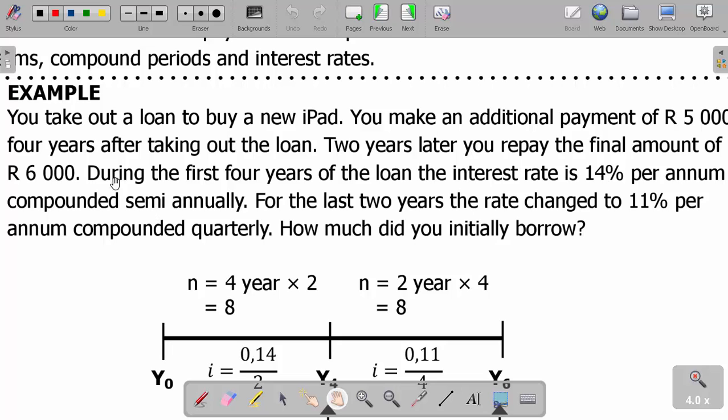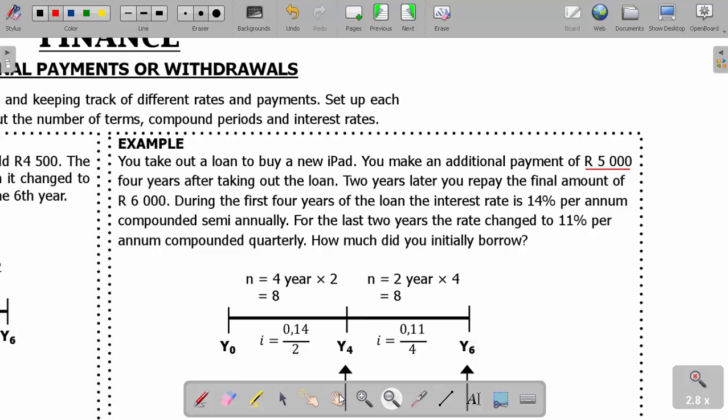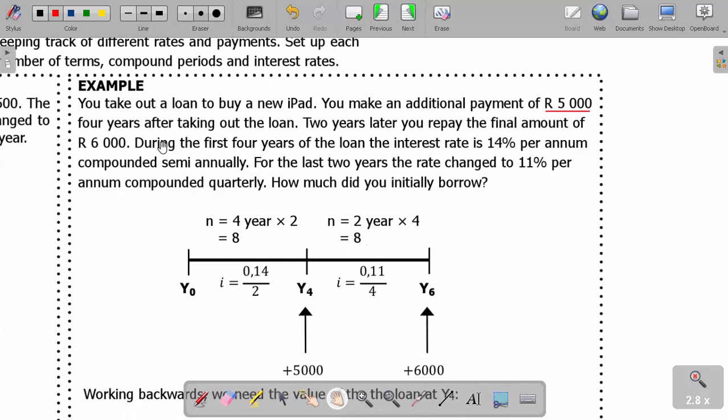I repeat, you take out a loan to buy an iPad. After buying the iPad, what happens? You make an additional payment of 5,000, 4 years after taking out the loan.